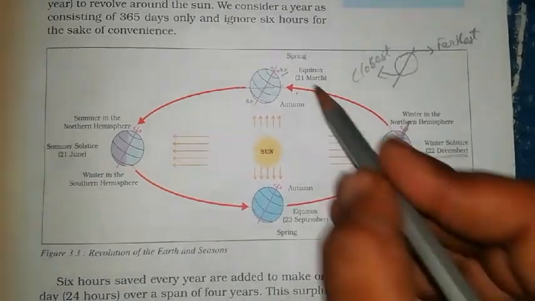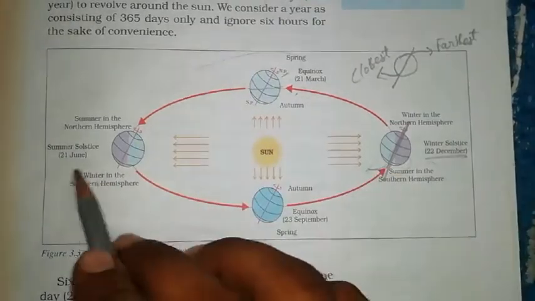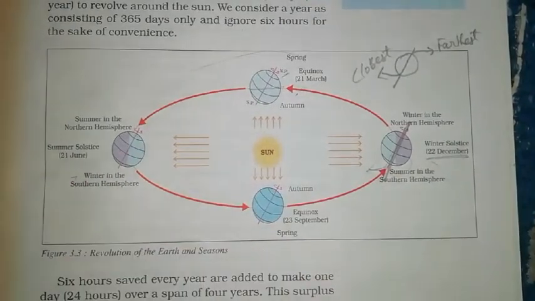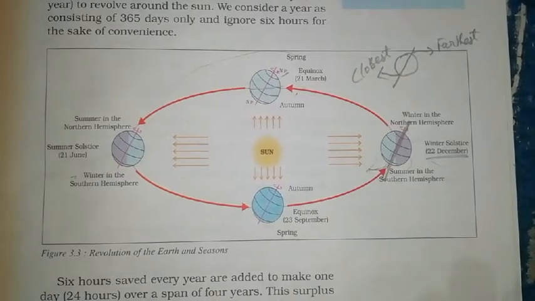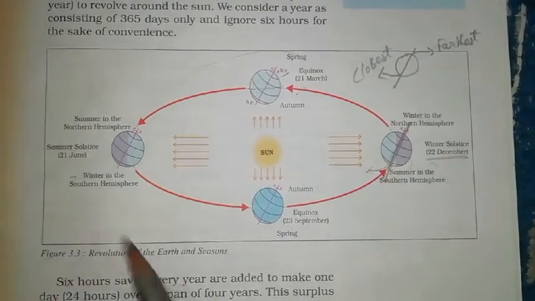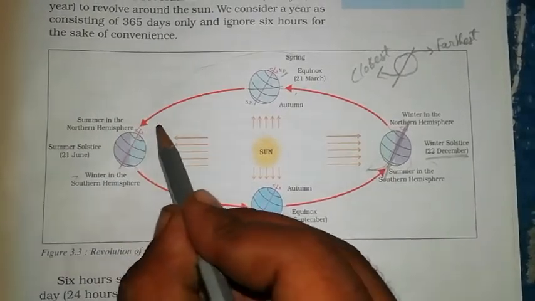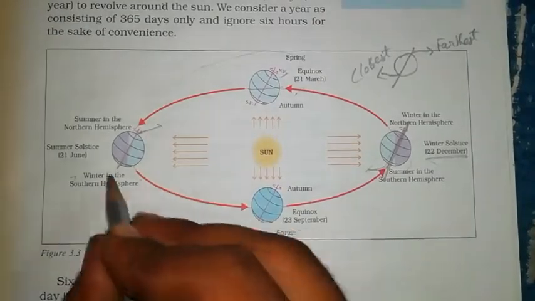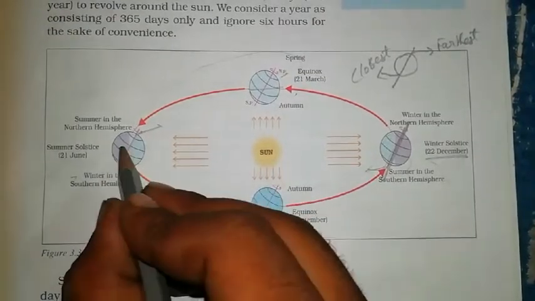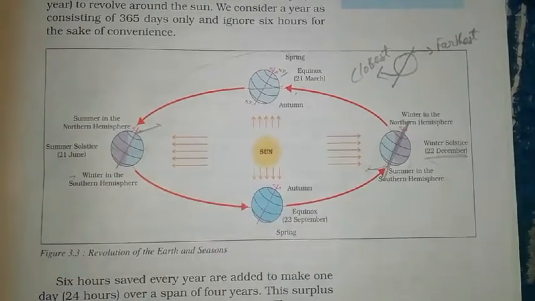Now when we move from 21st March to 21st June, the date today is 21st June 2020. Look, this is the closest part and this is the farthest part. So the sunlight will fall directly on the northern hemisphere.